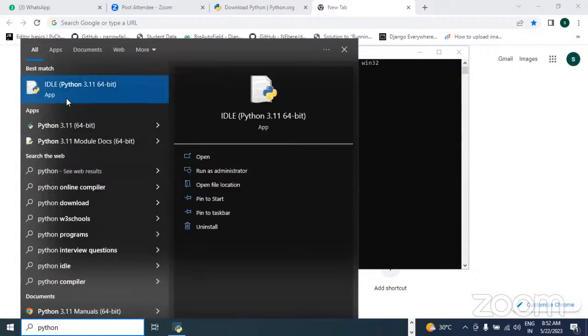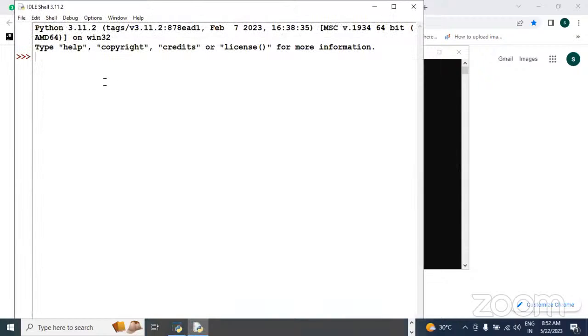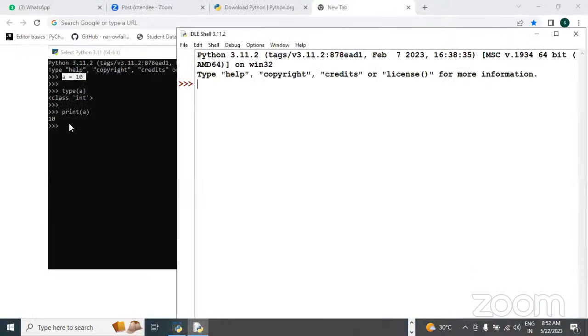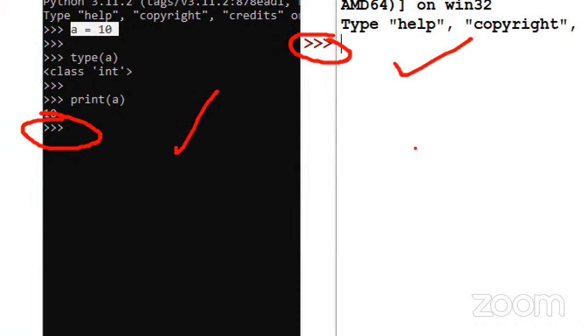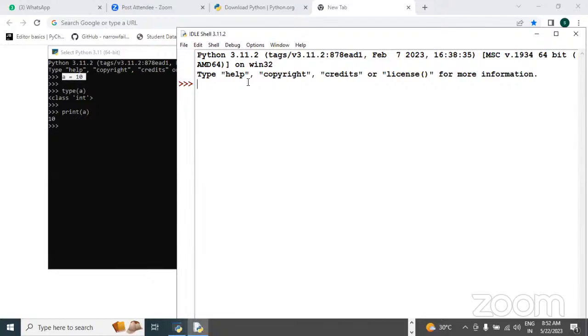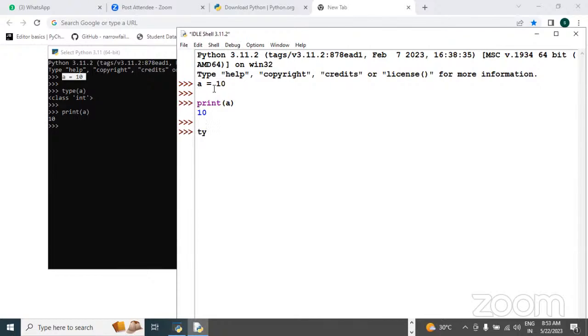Next, after typing Python here, you will see IDLE; click on this. This also looks like the interactive shell. See here, there is a prompt here too, the triple arrow Python prompt. It is the same, except this is the white screen and the other is the black screen. So the behavior is the same; whatever we perform there, we can perform here also. This is called batch mode, guys. Here also a equal to 10, print a to print the value, and type of a to get the type.